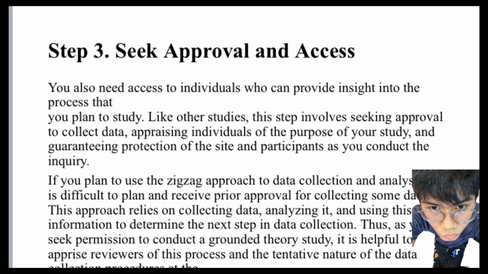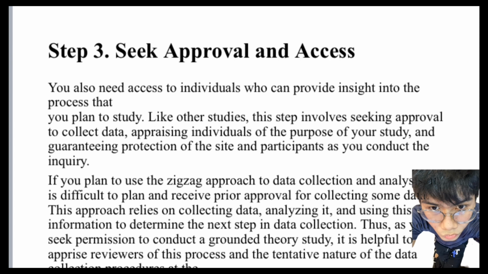Step 3, seek approval and access. You also need access to individuals who can provide insight into the process that you plan to study. Like other studies, this step involves seeking approval to collect data, apprising individuals of the purpose of your study, and guaranteeing protection of the site and participants as you conduct the inquiry.